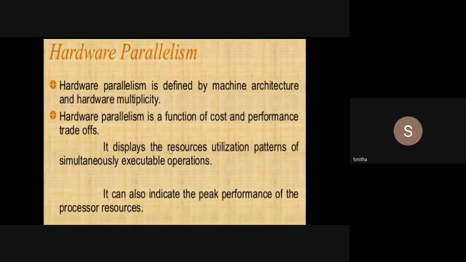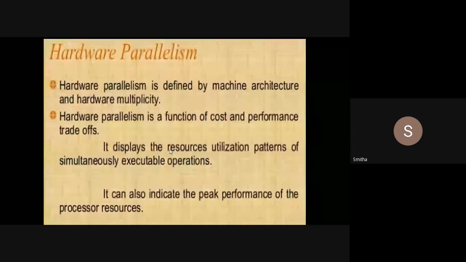Okay, and one more definition is that hardware parallelism is a function of cost and performance trade-offs. What is the meaning of this? As you spend more money on hardware, you can increase the performance. So that is a function of cost and performance trade-off. If you pay more money for hardware, then you can enhance the performance also.